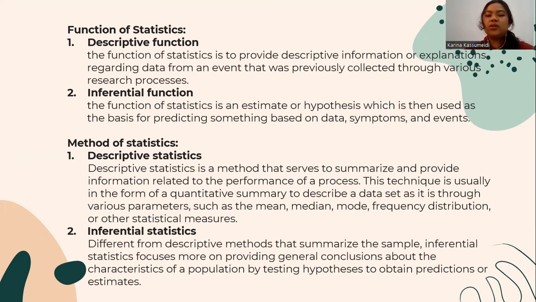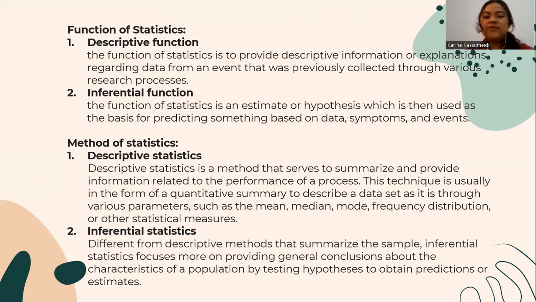And methods of statistics, the first one is descriptive statistics. Descriptive statistics is a method that serves to summarize and provide information related to a process. This technique is usually in the form of a quantitative summary to describe a data set using various parameters such as the mean, median, mode, frequency distribution, or other statistical measures.